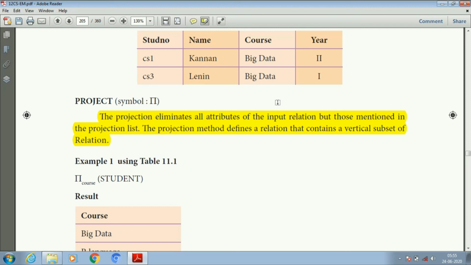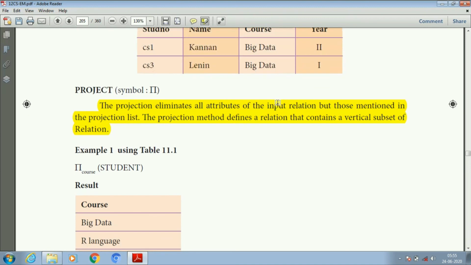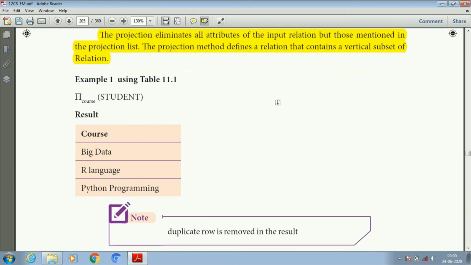So vertical subset means it's going to consider the column only. So attributes. In the selection list we are going to take the tuple, that is the records of a row. In the project we are going to calculate the records of a particular column.